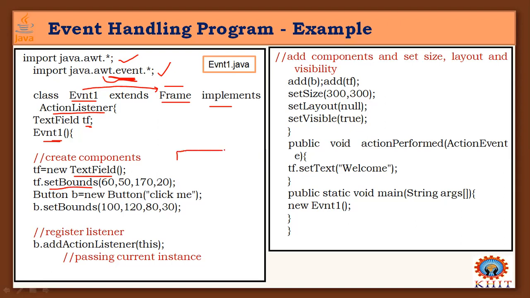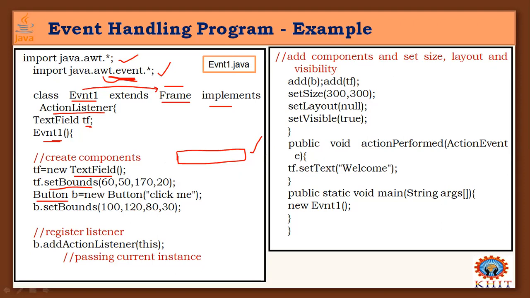So what type of text field bounds am I taking? For example, I'm giving some measures, and based on those measures it is going to create one text field in your applet window, or maybe in the application interface.